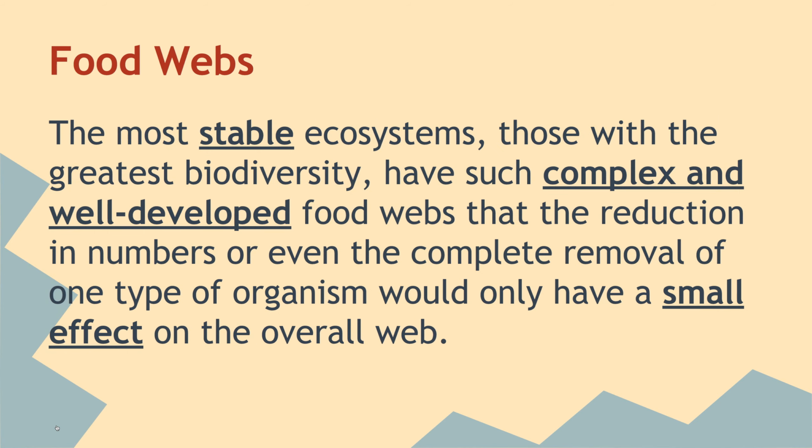Okay, so the most stable ecosystems, those with the greatest biodiversity, have such complex and well developed food webs that the reduction in numbers or even the complete removal of one type of organism would only have a small effect on the overall web. If you just take something off of it, they'll just eat something else. Whereas in a less biodiverse ecosystem, if you take away something that another organism relies on 100% for food, they're going to die out also.